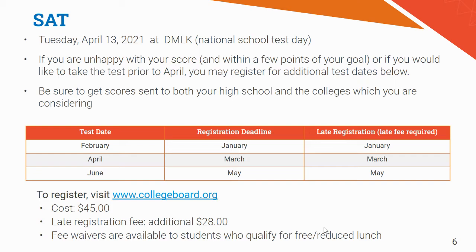And then if you do think you qualify for a fee waiver to take the SAT again, like you cannot pay that cost, please talk to your counselor. We have access to those. We have to make sure that you qualify.